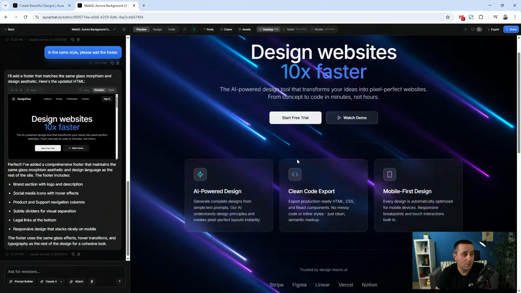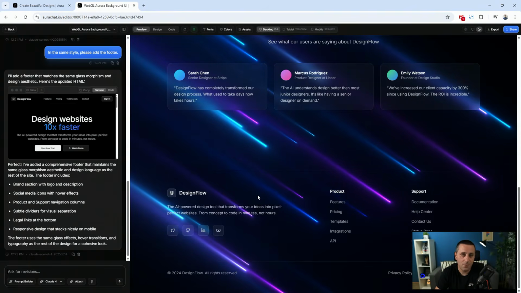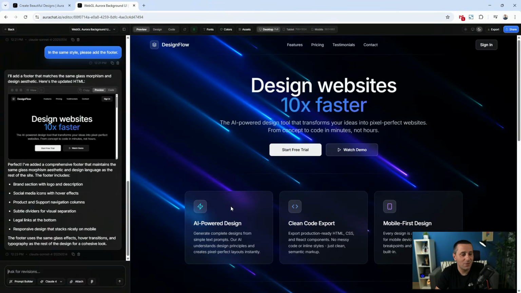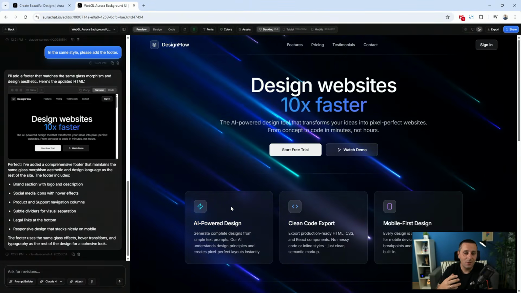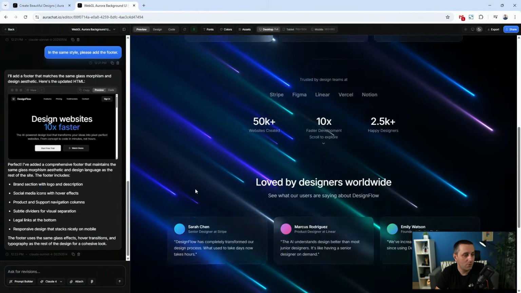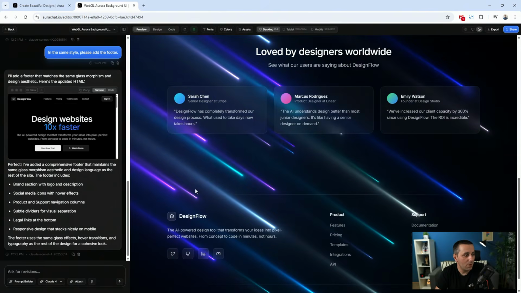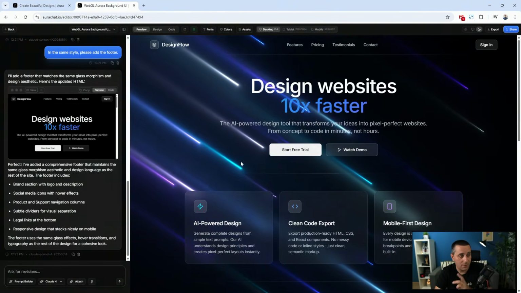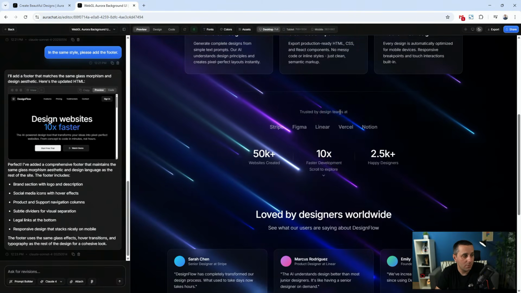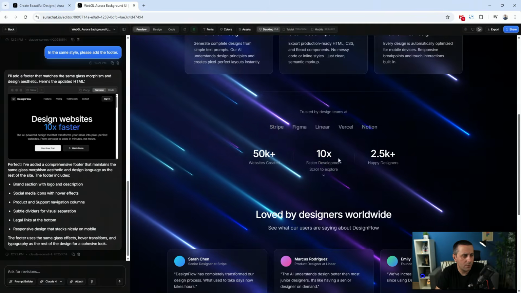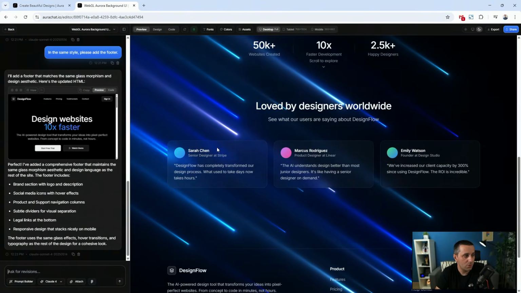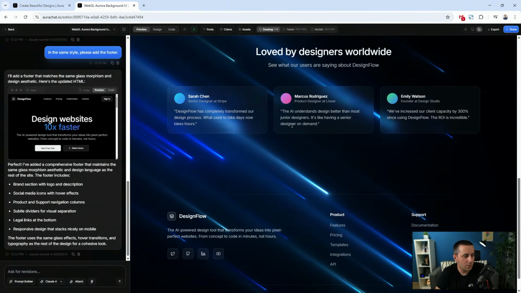So now that it's finished, let's check out the results. If we scroll down, now we have a footer in the exact same style which was used to create this website. So you can see how easy it is just to build on top of existing things. If we scroll through here, let's go section by section. We have a nice hero section, we have some key features, we have a trusted section right here. For example, we have this, which can be like a promo section or something. Then we have a testimonial section right here.